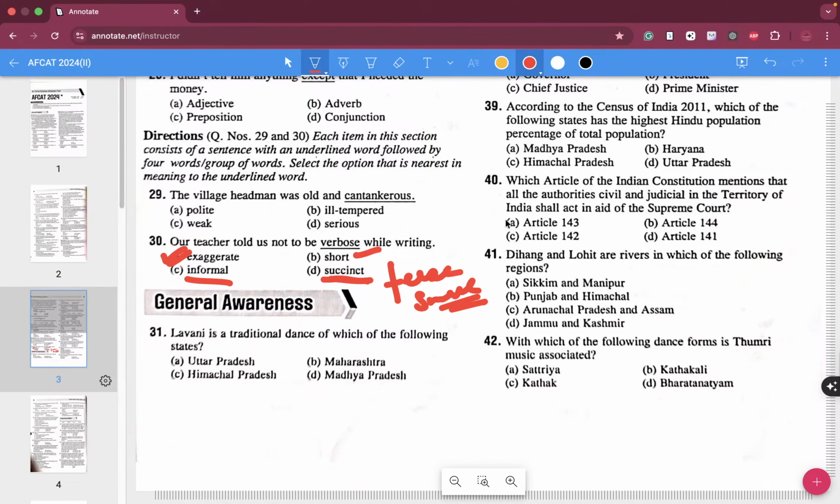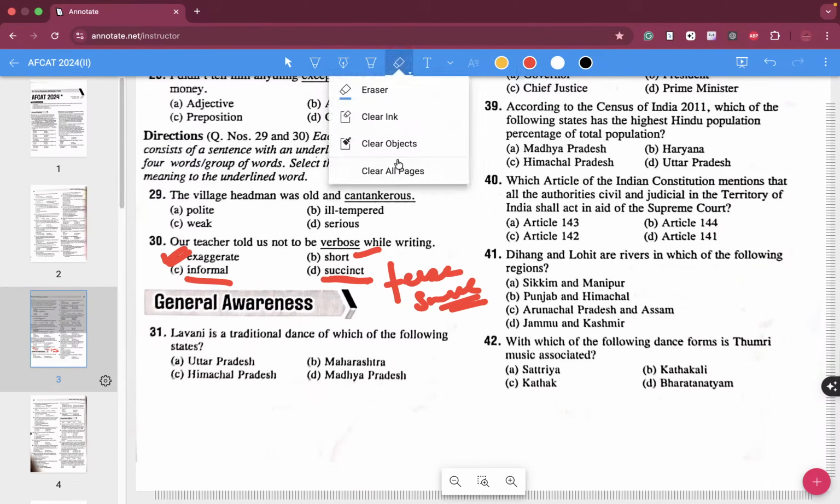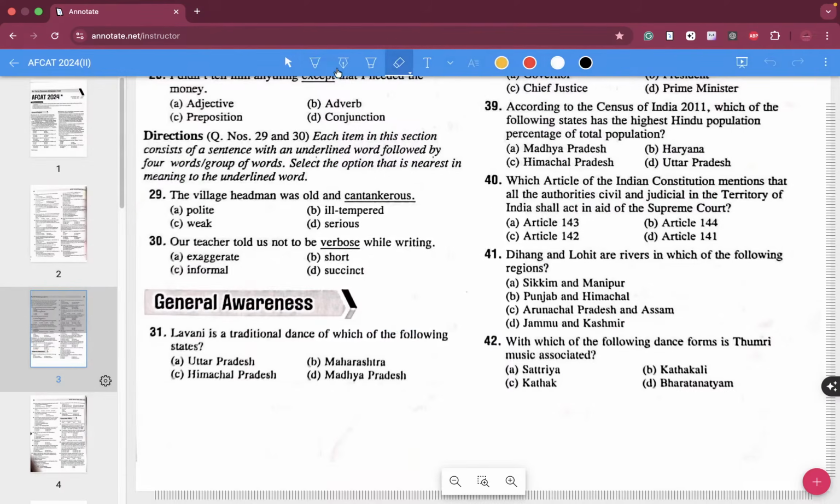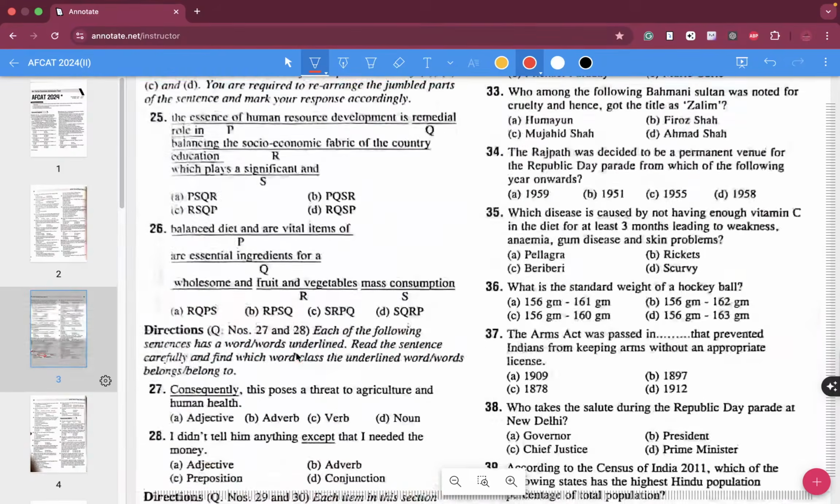Now we are going to get started with your general awareness questions. Focus on question number 31 over here. Lavani is a traditional dance of which of the following states? So they are asking about the traditional dances over here. The correct answer for this particular question is Maharashtra. Lavani is the traditional dance of Maharashtra, folks.